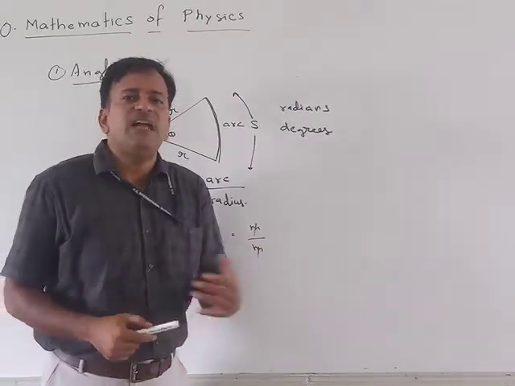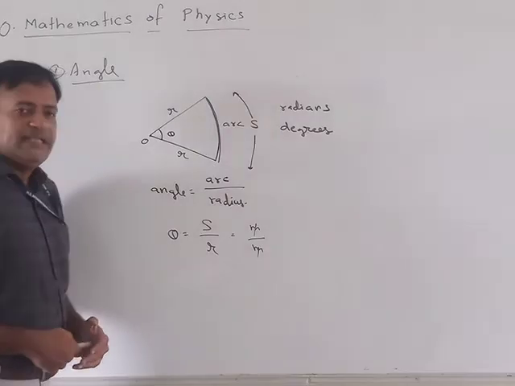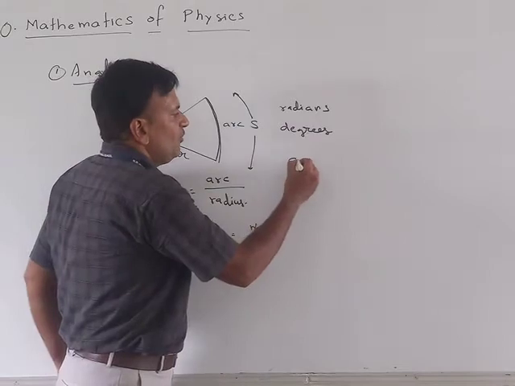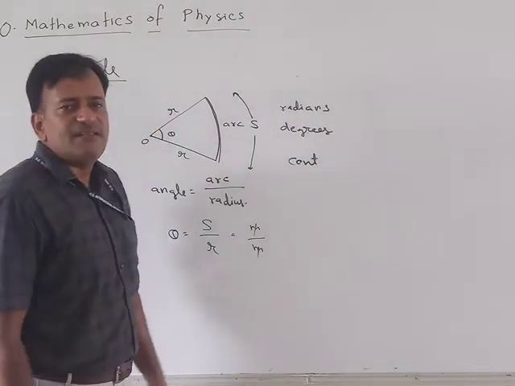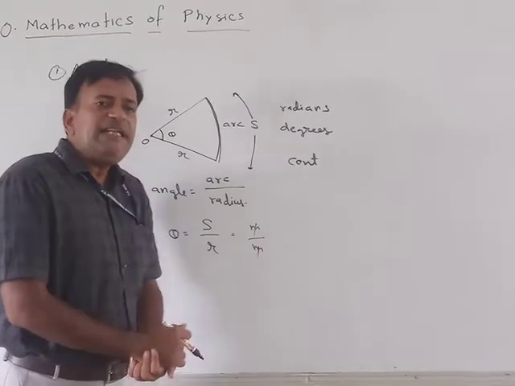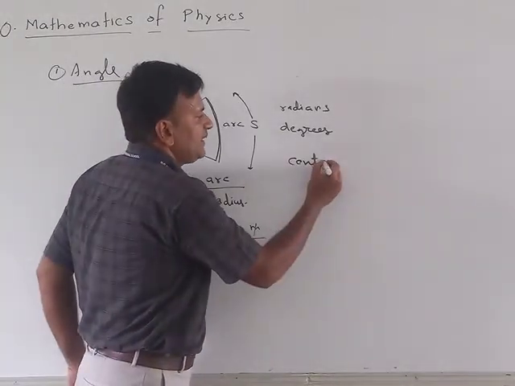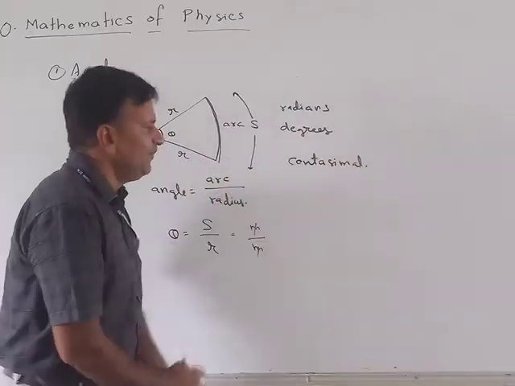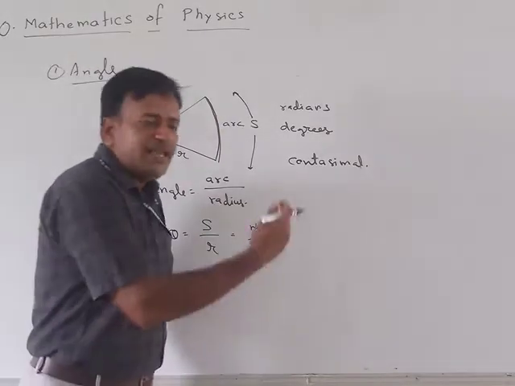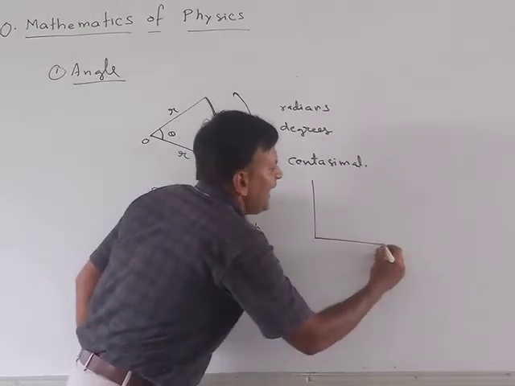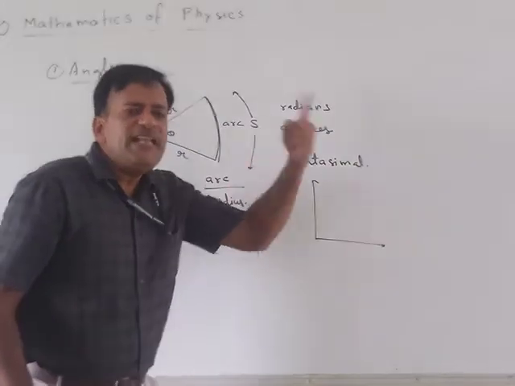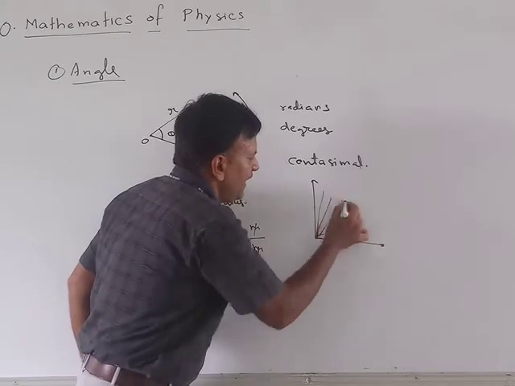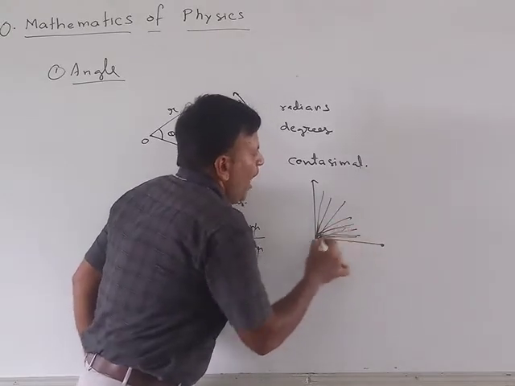Since human beings started to measure angles, they have been using certain systems. The first system was known as the cent system, or the centesimal system. I'll be quick to explain this system. In the centesimal system, one right angle is divided into 100 equal parts.